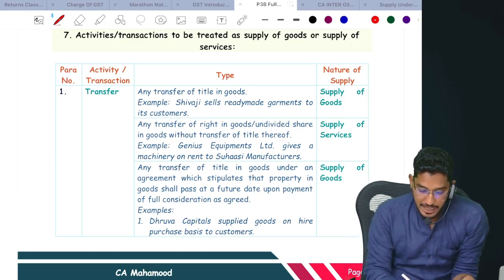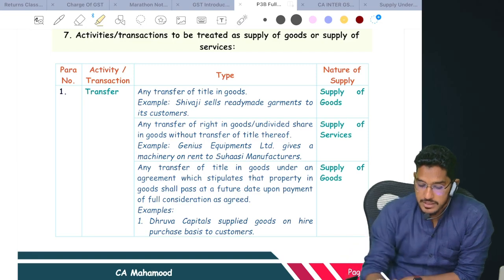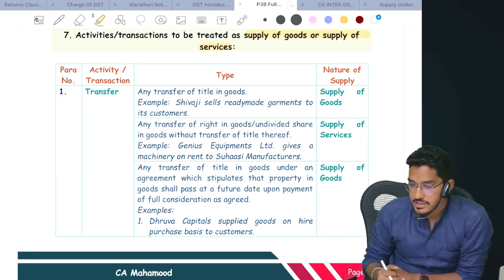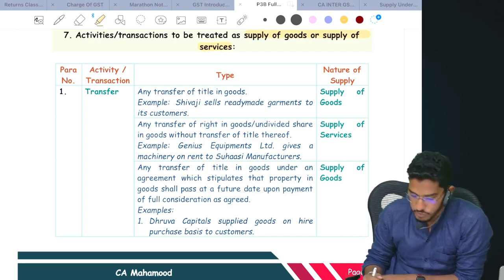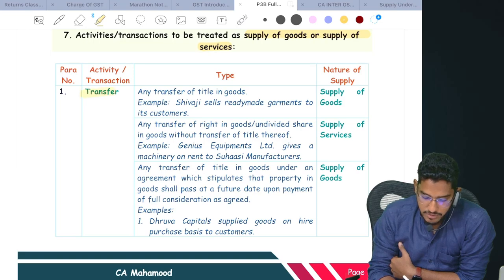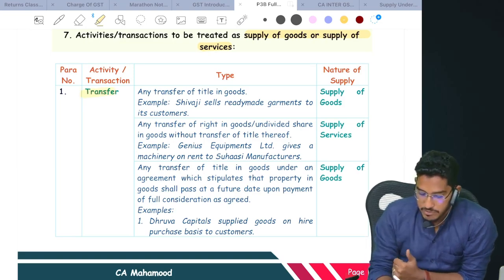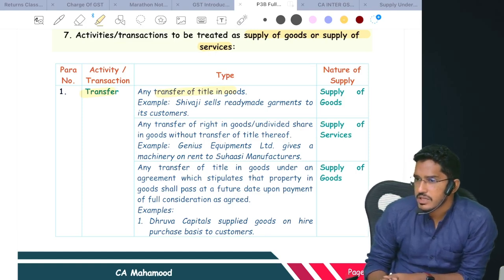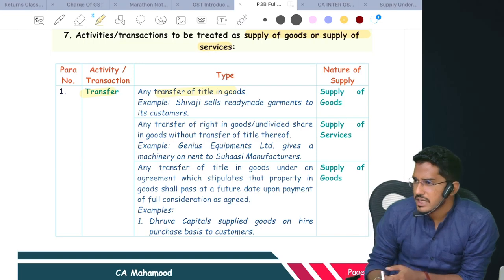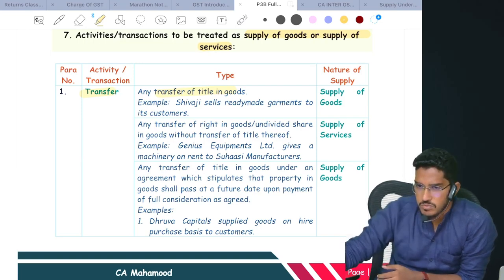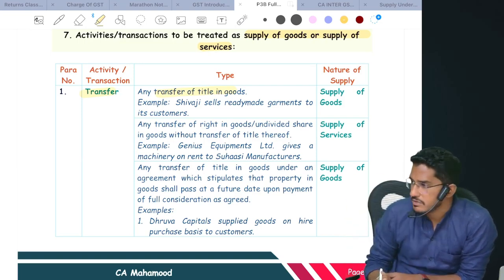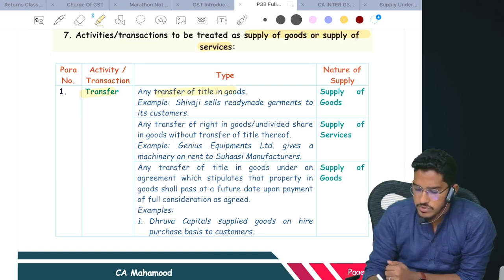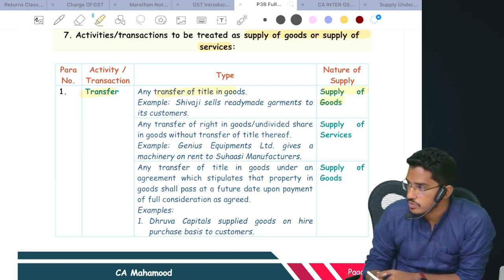So these are the activities or transactions which are to be treated as supply of goods or supply of services. Whatever we are discussing here is taken from Schedule 2. First, a pretty straightforward point: transfer. If you are doing any transaction where title in the goods is getting transferred, what do we mean by title in the goods getting transferred? Ownership is getting transferred immediately. For example, I have this water bottle, I am giving that water bottle to you, receiving the money. So title in the goods is getting transferred immediately. No confusion, that will be considered as supply of goods.